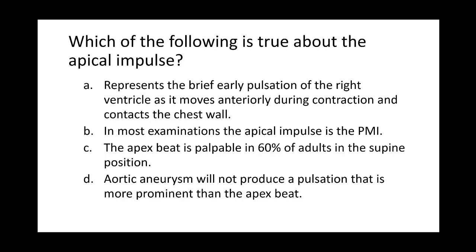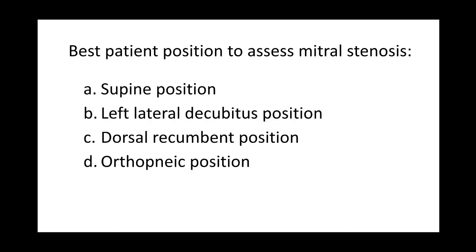Next question. Which of the following is true about the apical impulse? A. Represents the brief early pulsation of the right ventricle as it moves anteriorly during contraction and contacts the chest wall. B. In most examinations, the apical impulse is the PMI. C. The apex beat is palpable in 60% of adults in the supine position. D. Aortic aneurysm will not produce a pulsation that is more prominent than the apex beat.